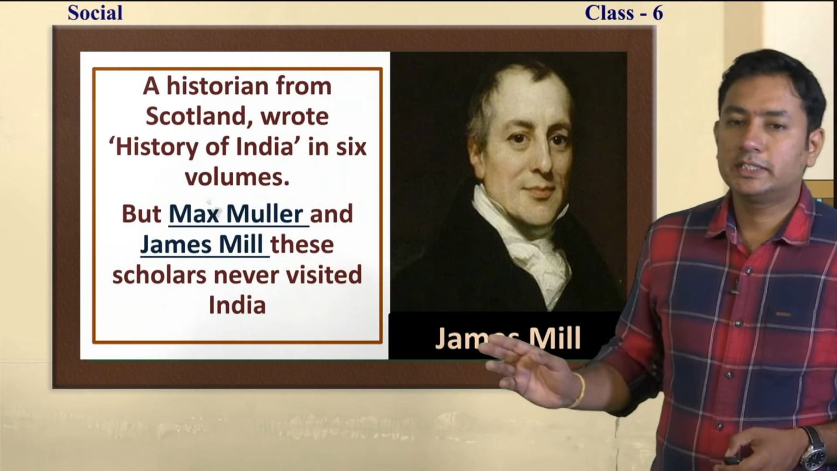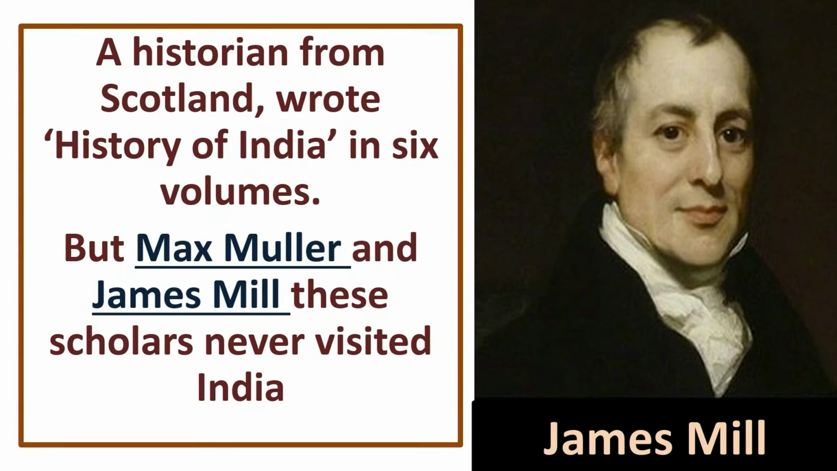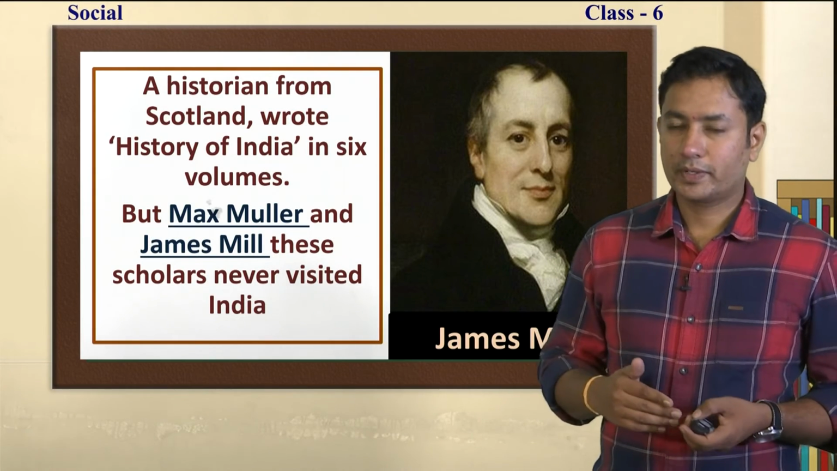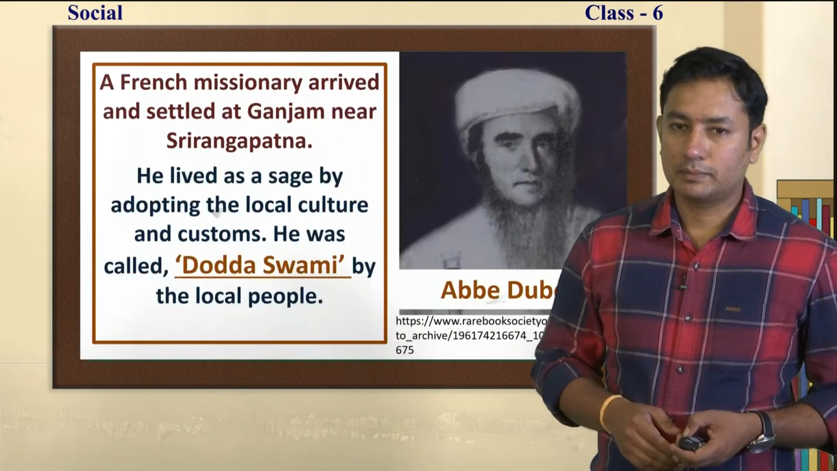The next one is James Mill. His name is James Mill. He is a historian and he is from Scotland. Scotland is a part of Great Britain. He wrote a book called History of India in 6 volumes. Children, if you can't understand what is a volume, he has written 6 books. But Max Muller and James Mill did not visit India. They studied Indian history from Europe itself, okay, and they wrote the books about that.